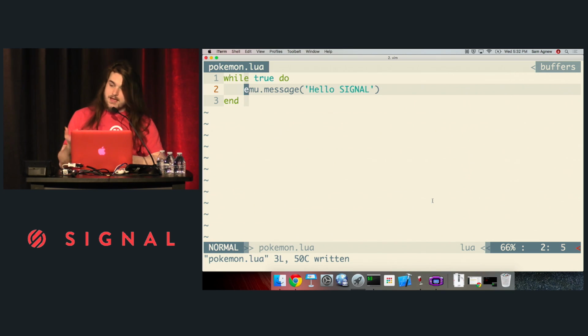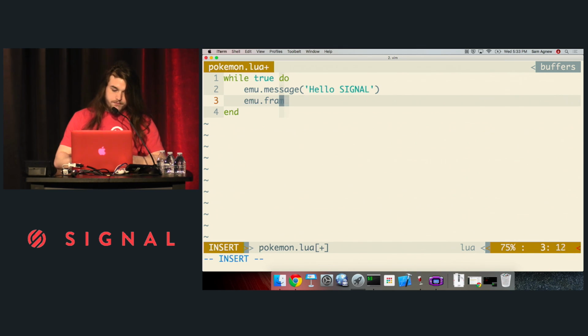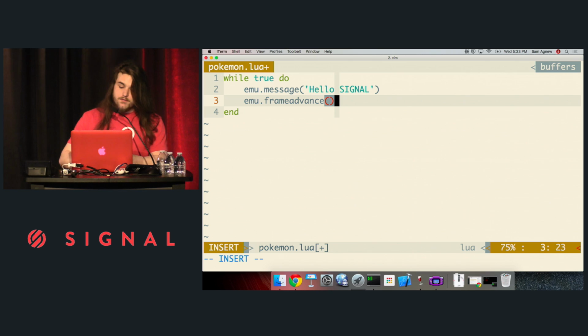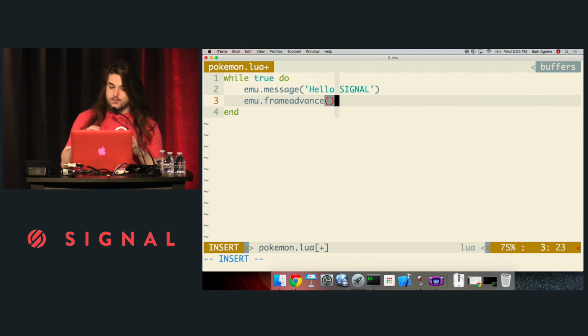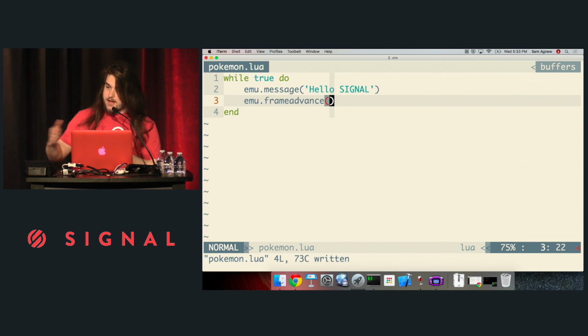The problem with this is that we're taking over the thread of the game. So what I want to do is I want to call the frame advance function at the end of every iteration of this loop. And that turns this into basically a game loop. So every iteration of this infinite loop represents one frame of this Game Boy game being played. And at the end of each iteration, I'm going to advance to the next frame. So that way, we get to let the game play without us interrupting anything.